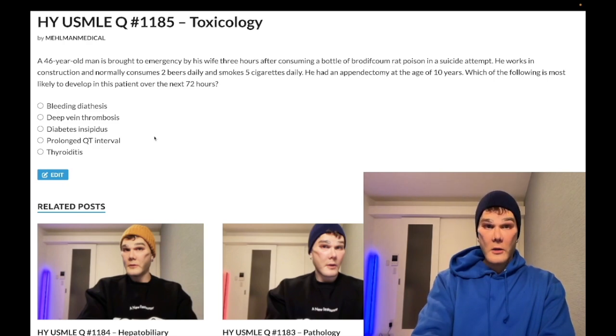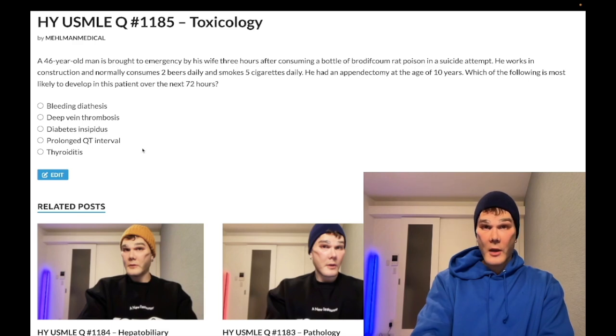Choice D, prolonged QT, wrong answer. Antipsychotics and metoclopramide, that makes sense, since metoclopramide is a D2 antagonist, same as antipsychotics. Macrolides like azithromycin can prolong the QT. TCAs prolong the QT, for example amitriptyline. Wrong answer.